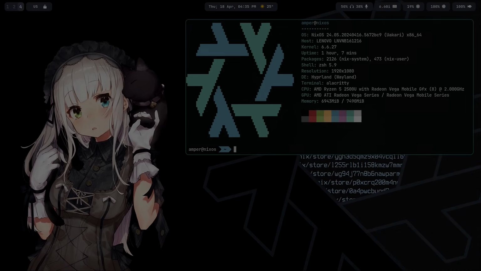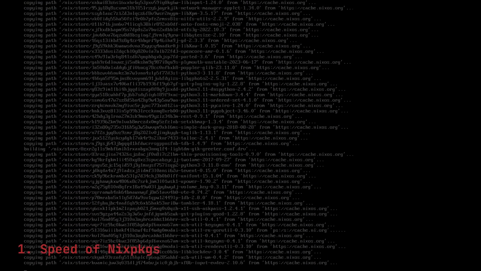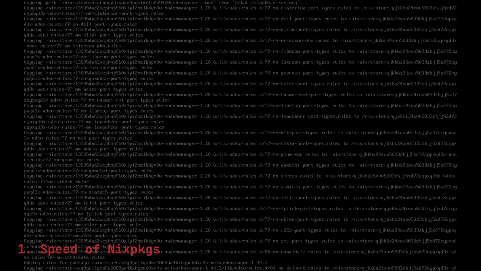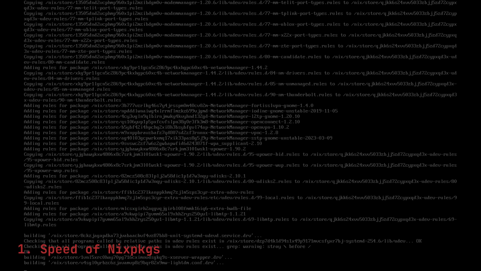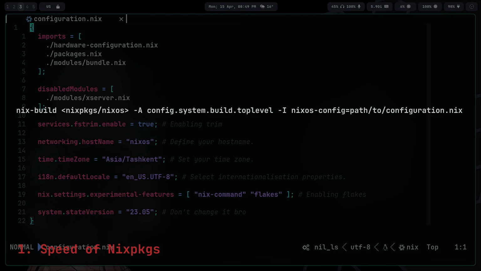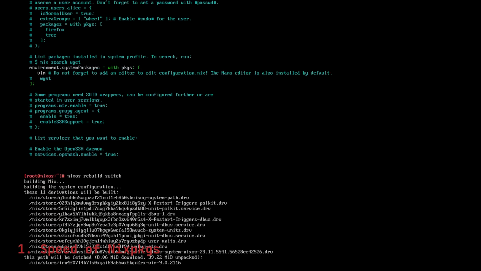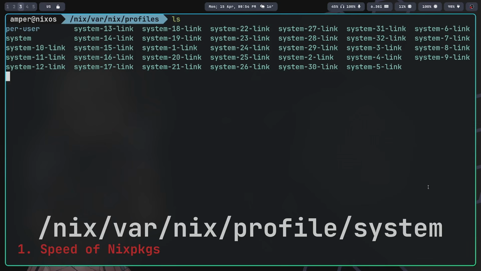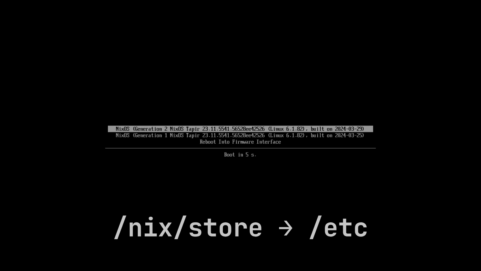AUR. However, some of the advantages of NixOS may turn into disadvantages. For example, installing packages takes significantly more time and disk space compared to other distributions, because Nix needs to evaluate all derivations, translate them, download, build, update other parts of the system according to the new configuration, and much more.